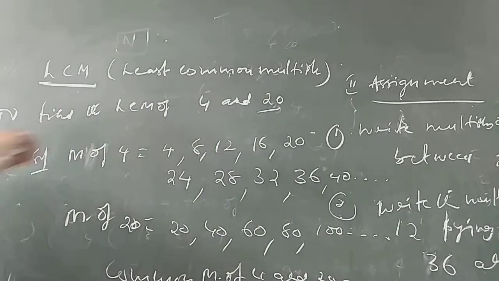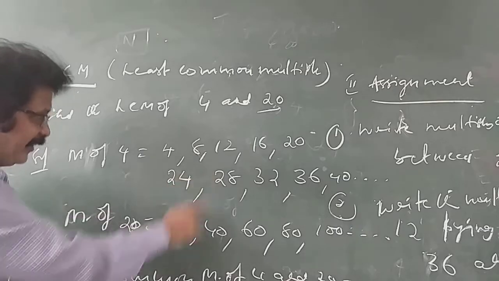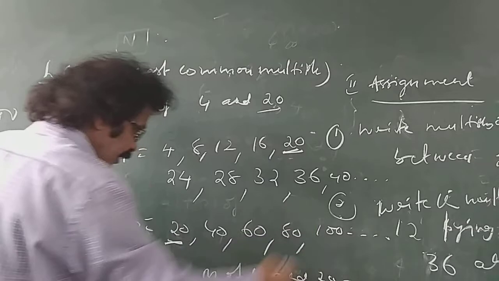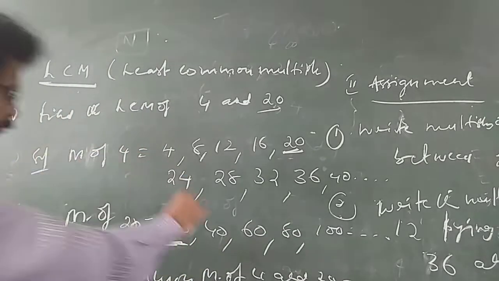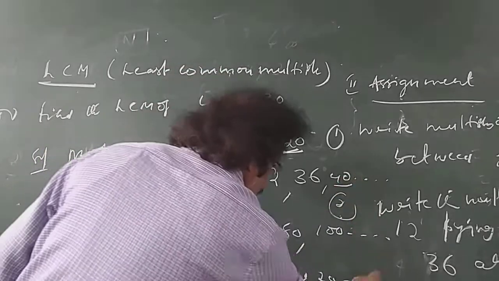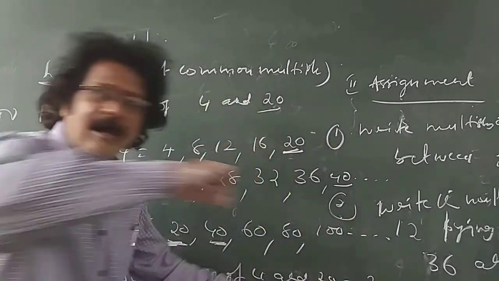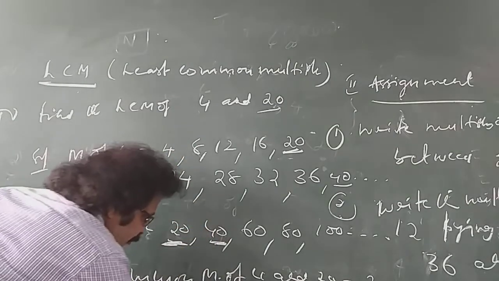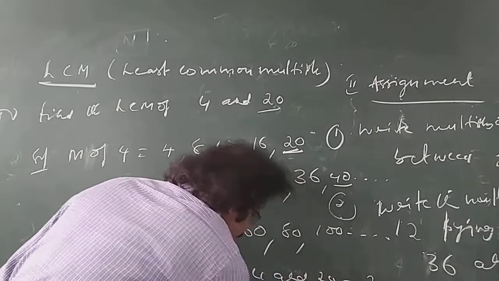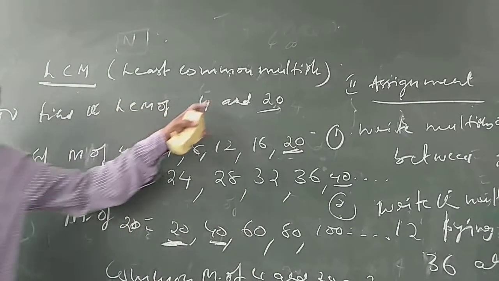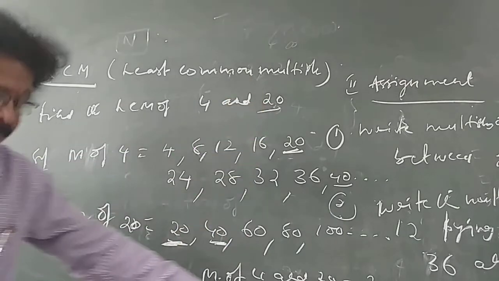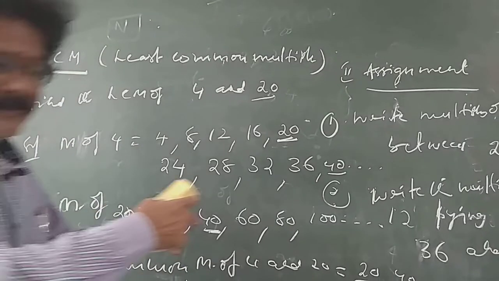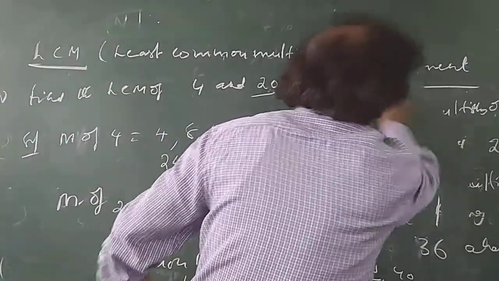Common means which are present in both. So let us underline the common ones. 4 is here, but not here. 8 is here, not here. 12 is here, not here. So which is common? 20 is common, and 40 is common. These are the common multiples. The least one, the smallest, is 20. Therefore, the LCM of 4 and 20 is 20. This is the method of writing the multiples.